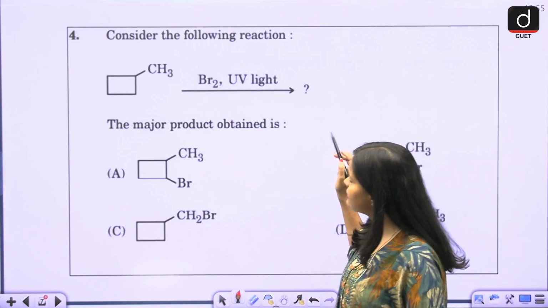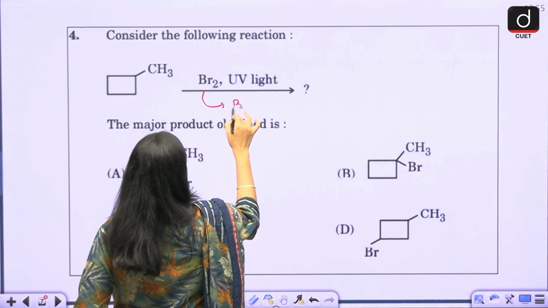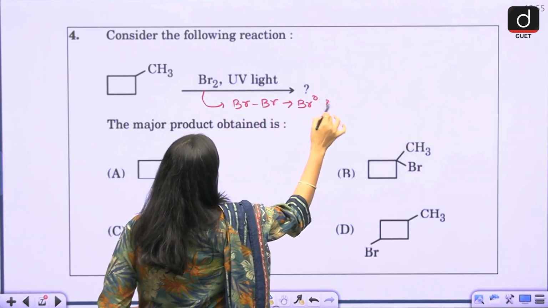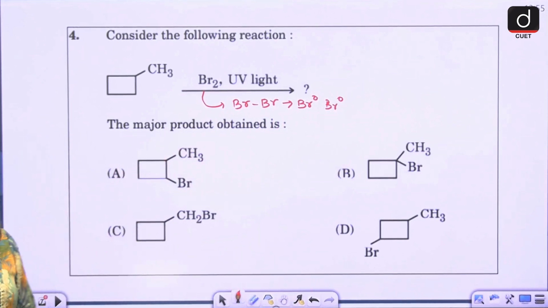So guys, first of all, in the presence of UV light, this Br-Br bond breaks and forms Br radical. So here bromine undergoes free radical substitution.